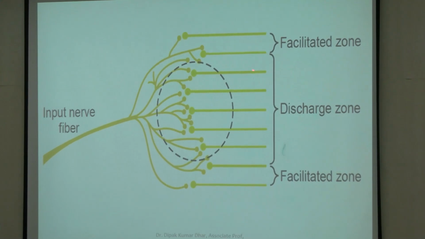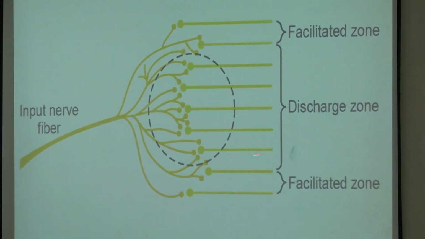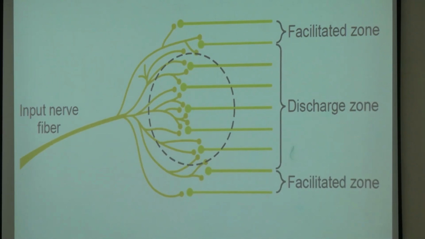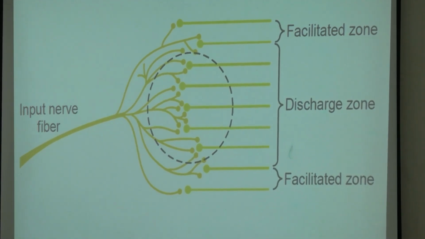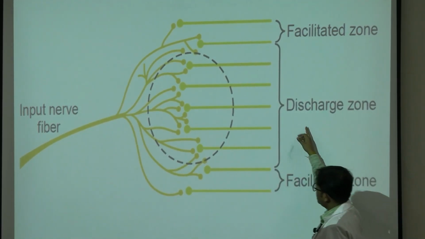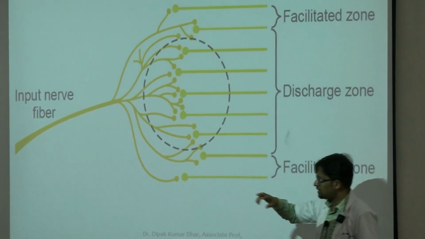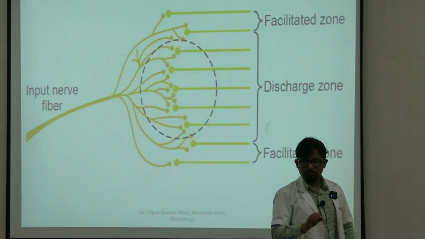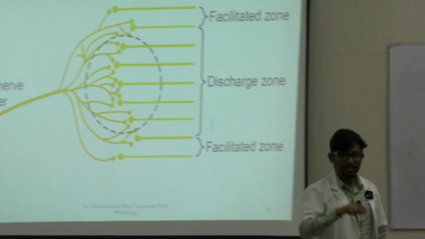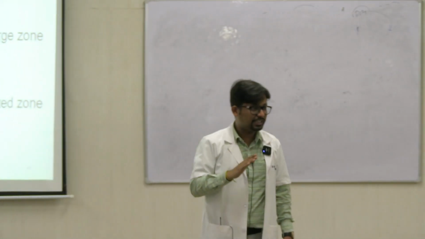Out of these, the ones in the middle that you see, 1, 2, 3, 4, 5, these 5 neurons are considered to be in the discharge zone of the input neuron. What do you mean by discharge zone? If there is an action potential here, the neurons in the discharge zone will respond by producing an action potential. It is very clear.